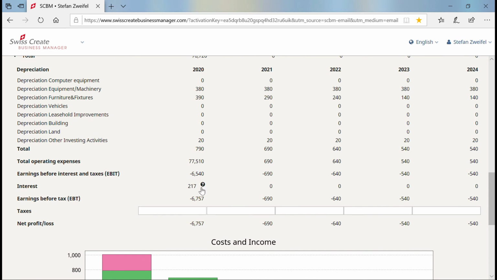And as you can see, I have a negative result. Together with the interest, which I will calculate for my own private money, I have a net loss of $6,757.